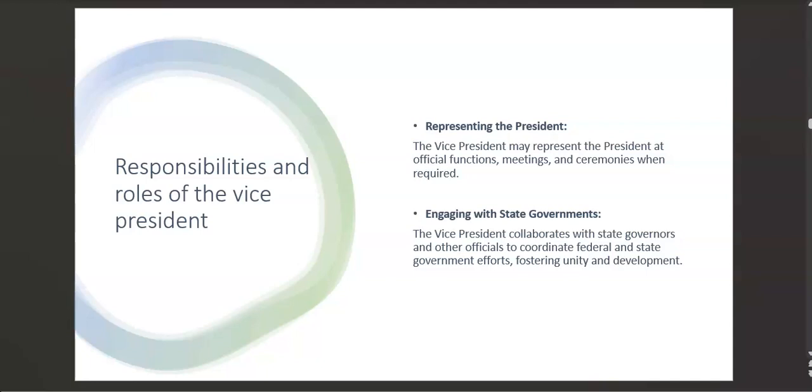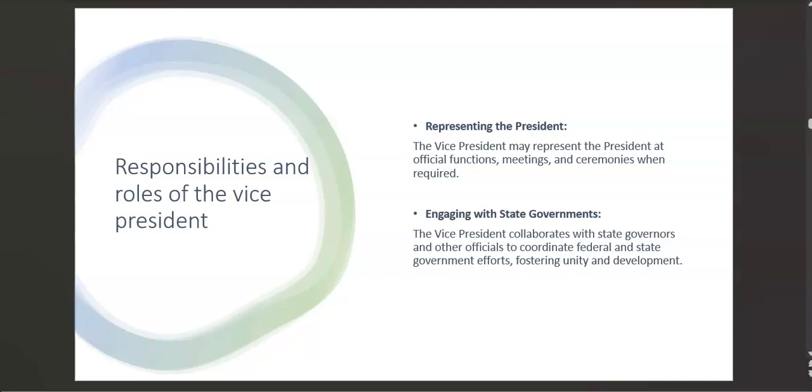So the vice president will hop in and stand in for the president, where he will represent the president in these matters. So in cases where the president can't attend functions, the vice president will be there to attend them and make sure that each function is attended. Okay, class? So this is one responsibility of the vice president. He represents the president too.